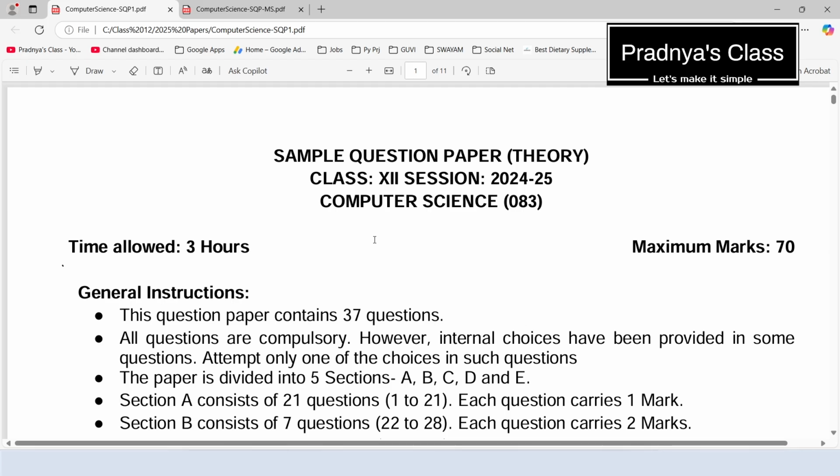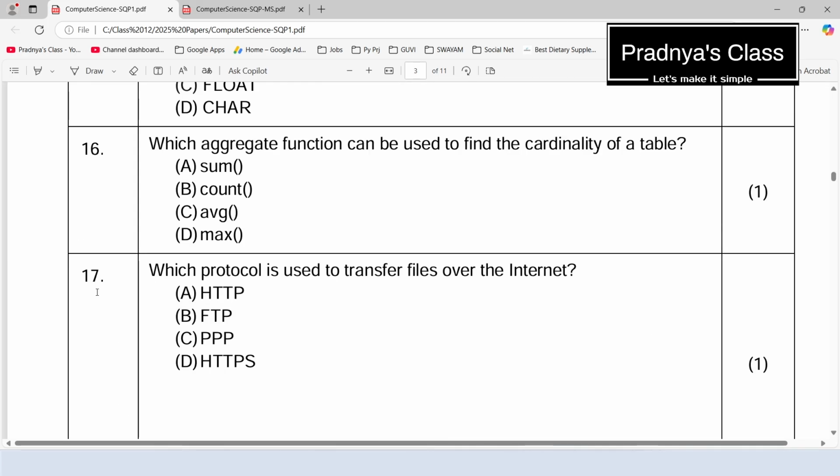Now it's time to check out the questions from the sample paper. Here is question number 17. Which protocol is used to transfer files over the internet? And the correct choice is FTP, File Transfer Protocol.